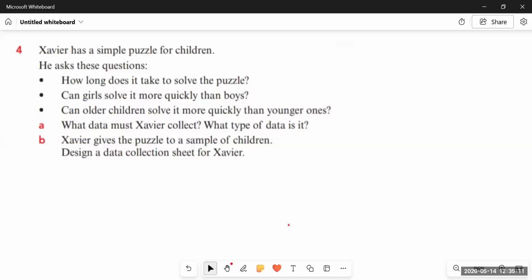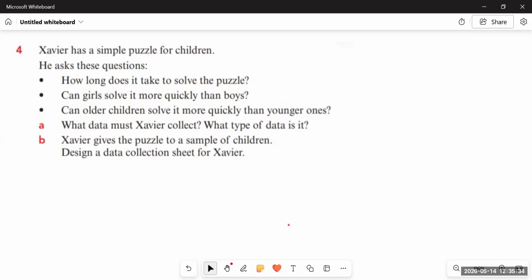So basically, they needed to know which age of students can solve it more quickly, which gender can solve it more quickly, and how much time it takes for both types of children to solve it. So what data must Xavier collect? What type of data is it?